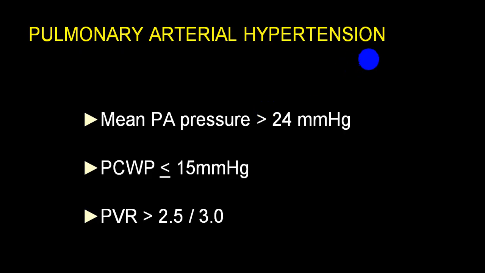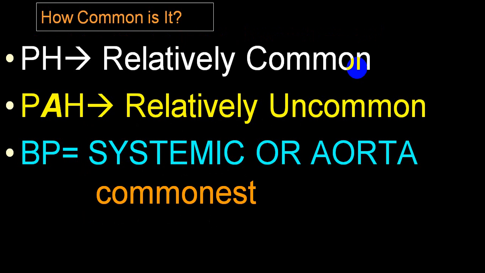So mean arterial pressure more than 25 is PH, a capillary wedge pressure less than 15 makes it more likely to be pulmonary arterial hypertension, and if the vascular resistance is more than 2.5 up to 3, again it is in favor of pulmonary arterial hypertension.